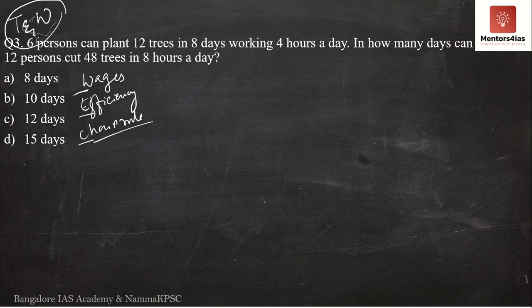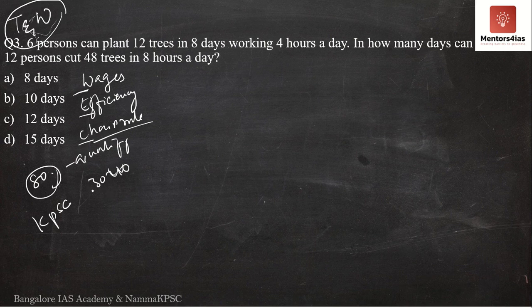See, when it comes to your civil services examination, you only have 80 questions, and paper 2 is nothing but a qualifying paper. If you take your KPSC for example, in paper 2 you would only have around 30 or 40, if I'm not wrong, the number of questions from aptitude, out of which around one third would be comprehensions. So how many problems do you actually have to solve?